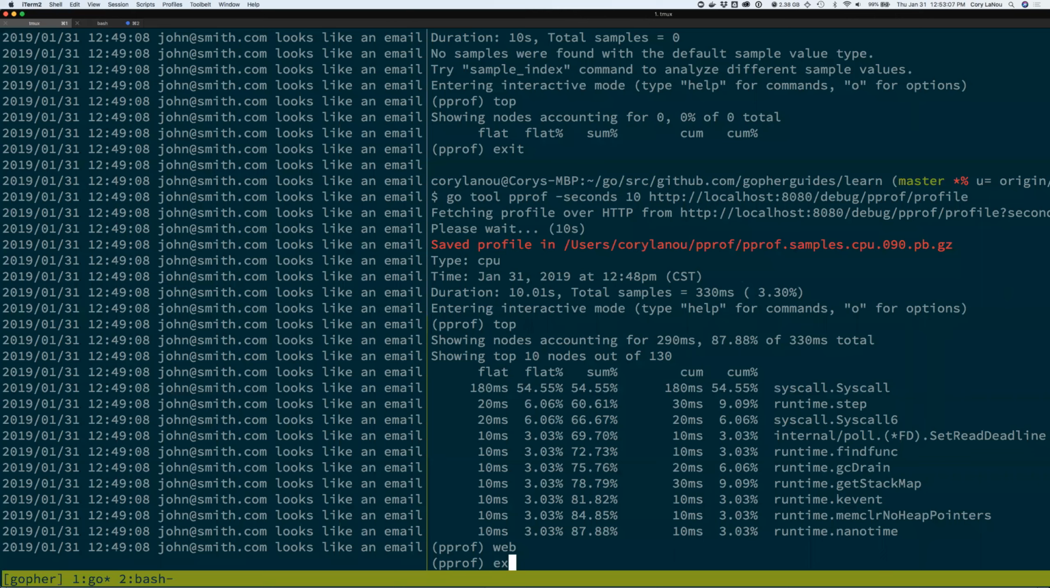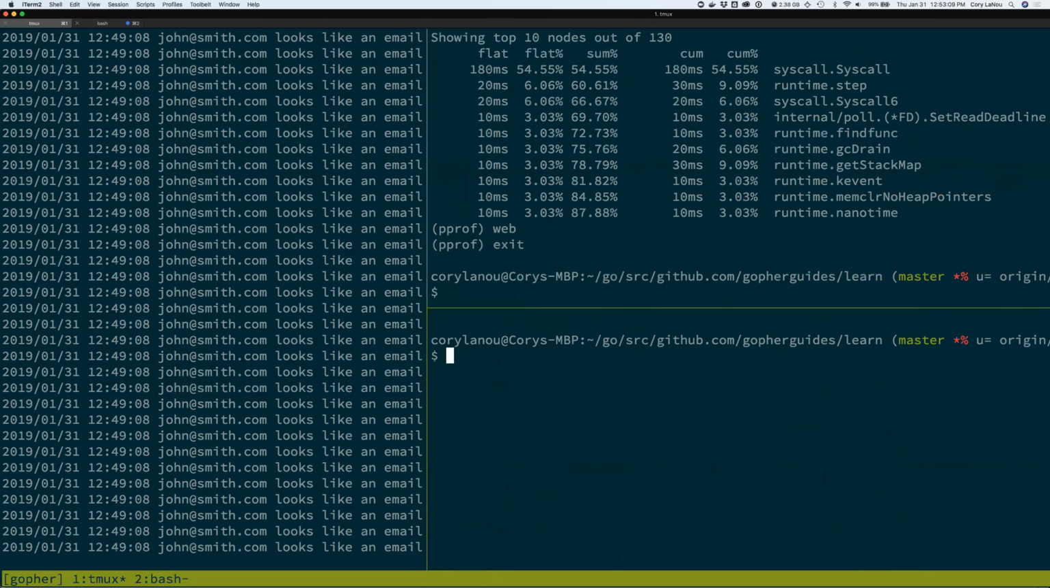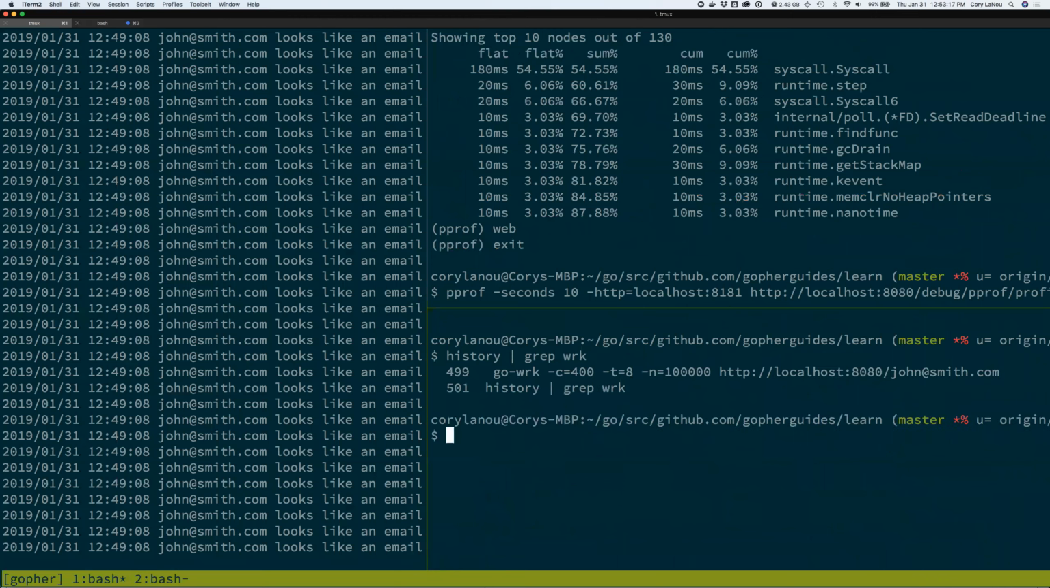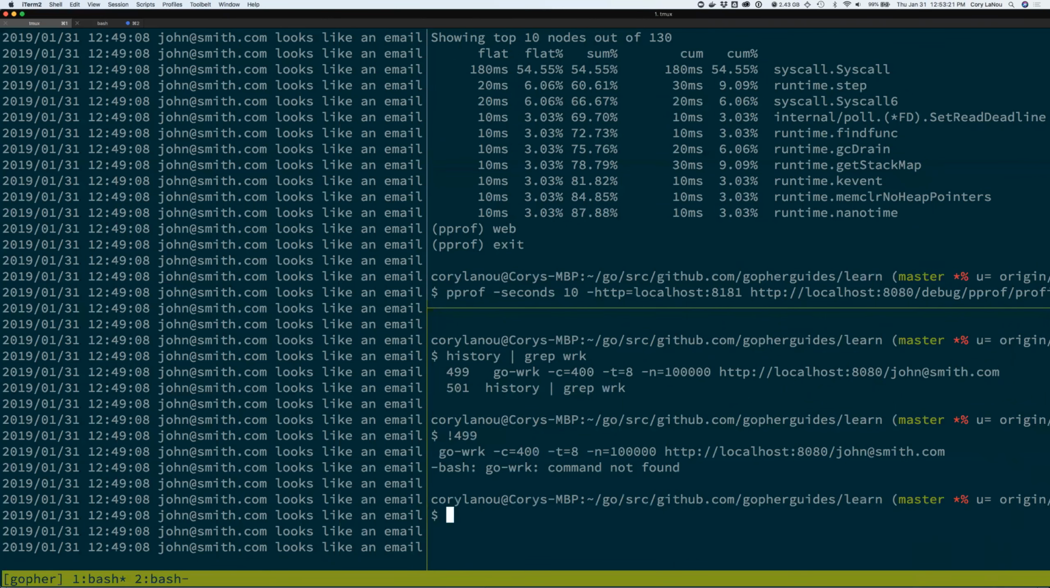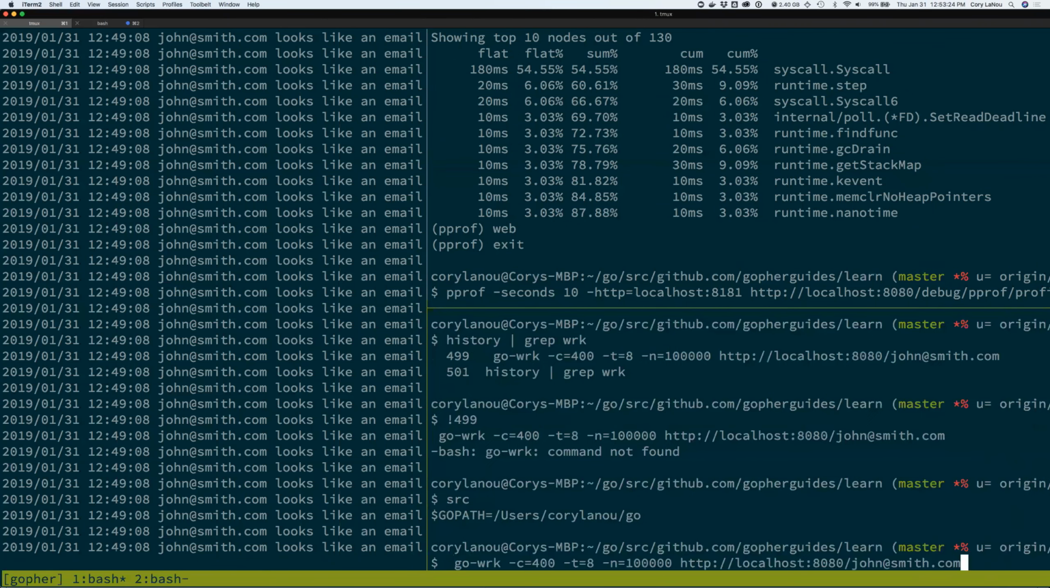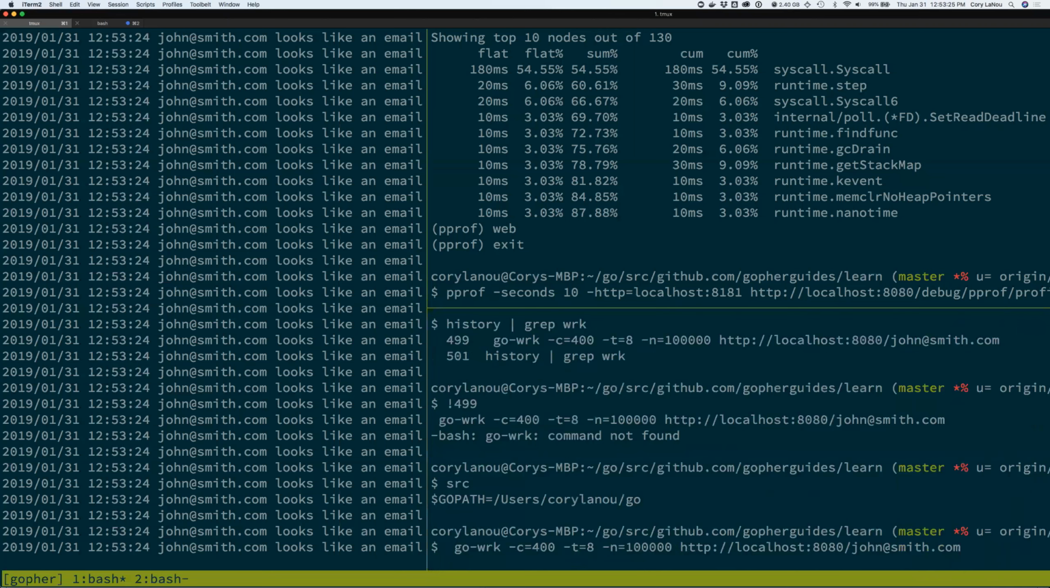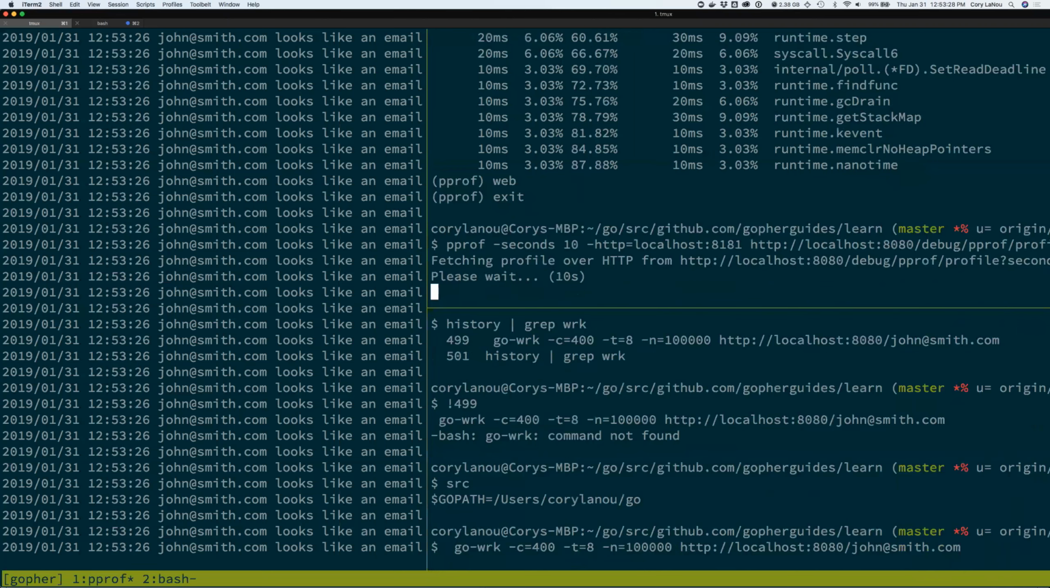Let's go ahead and exit this. Let's see, I suppose I need my go work command again, don't I? So that's going to be that one right there. Let's see, so I want that one right there. Oops, that would be why. All right, so I'm going to take my pprof as I'm hitting the endpoint really hard there. Wait my 10 seconds to grab all my data.